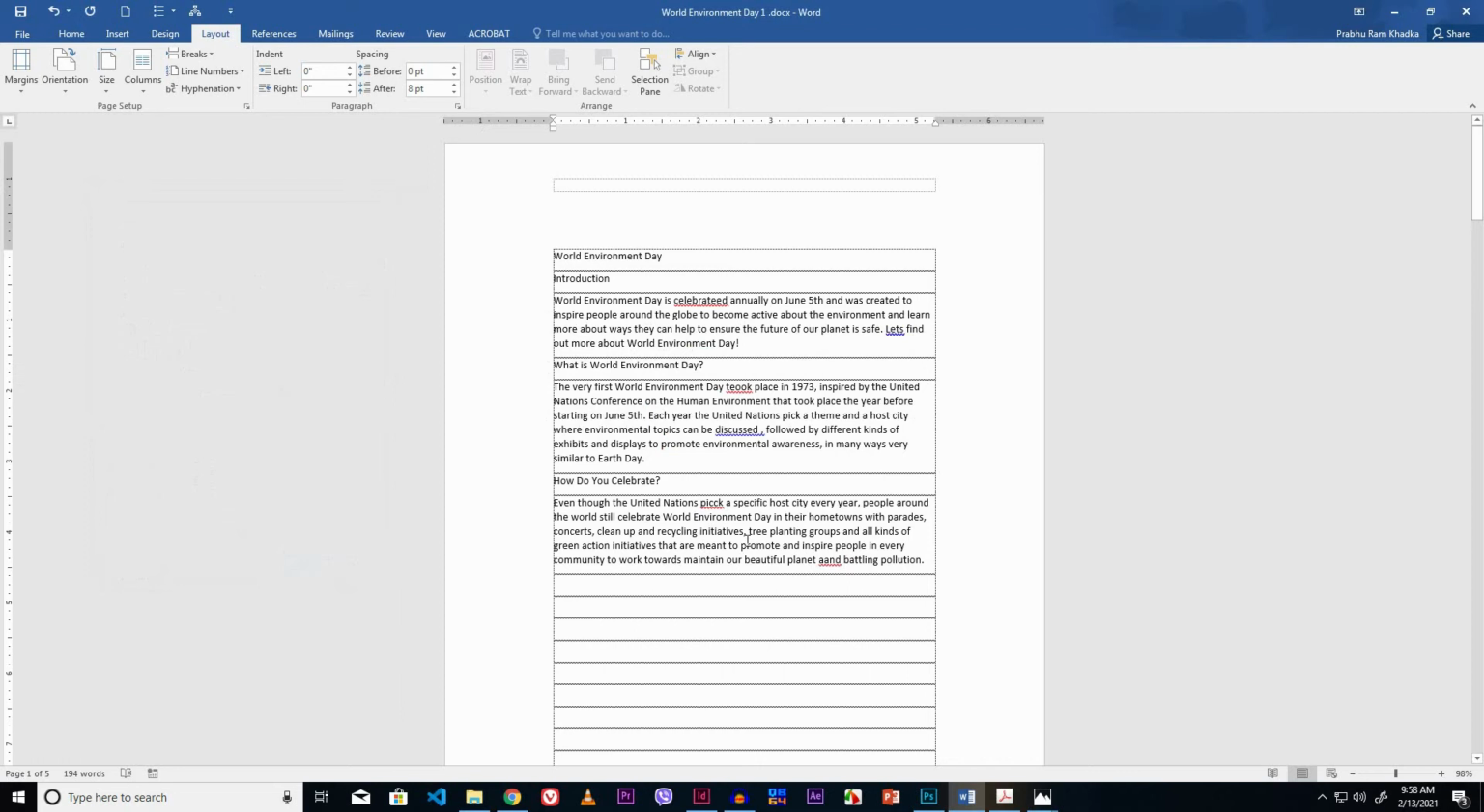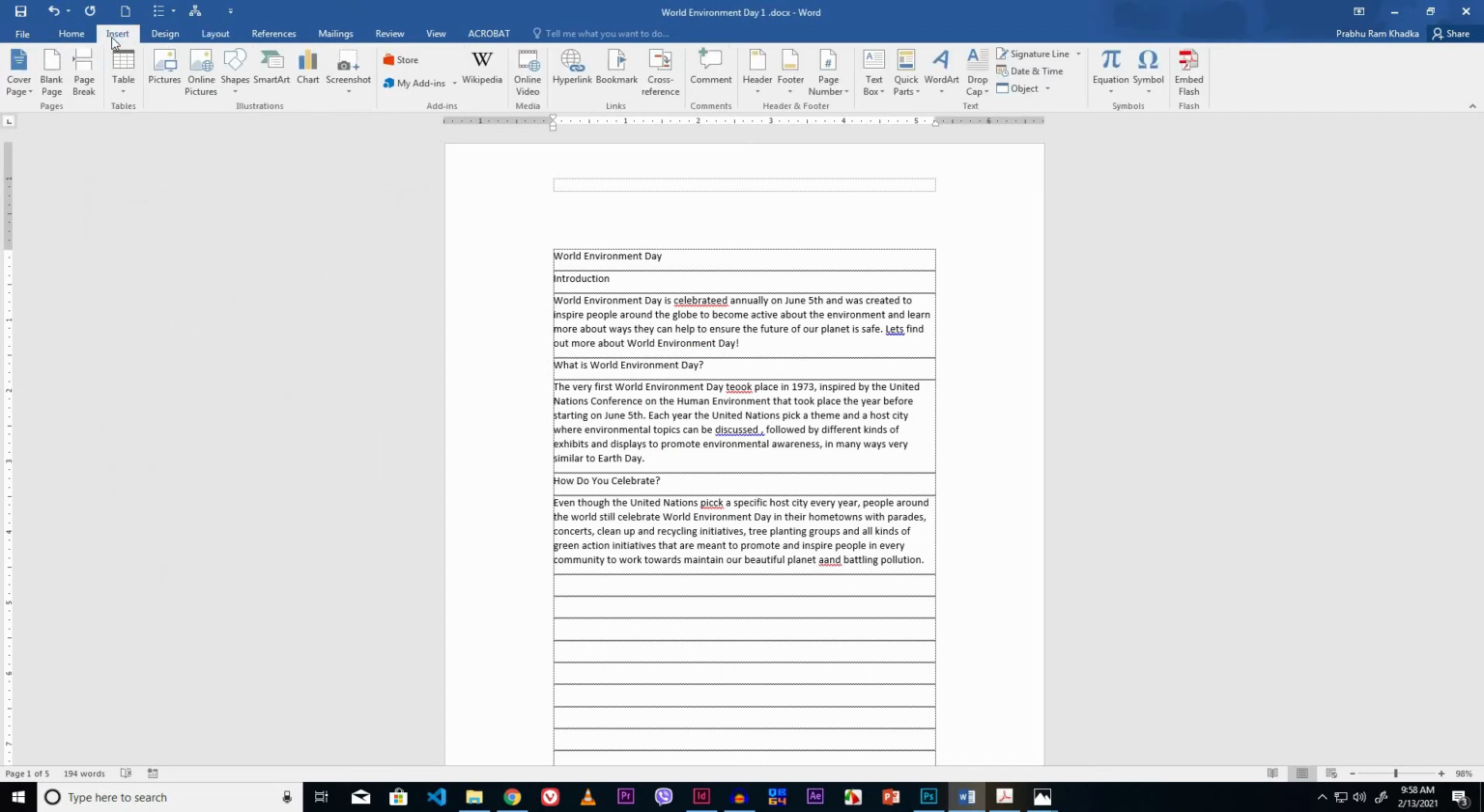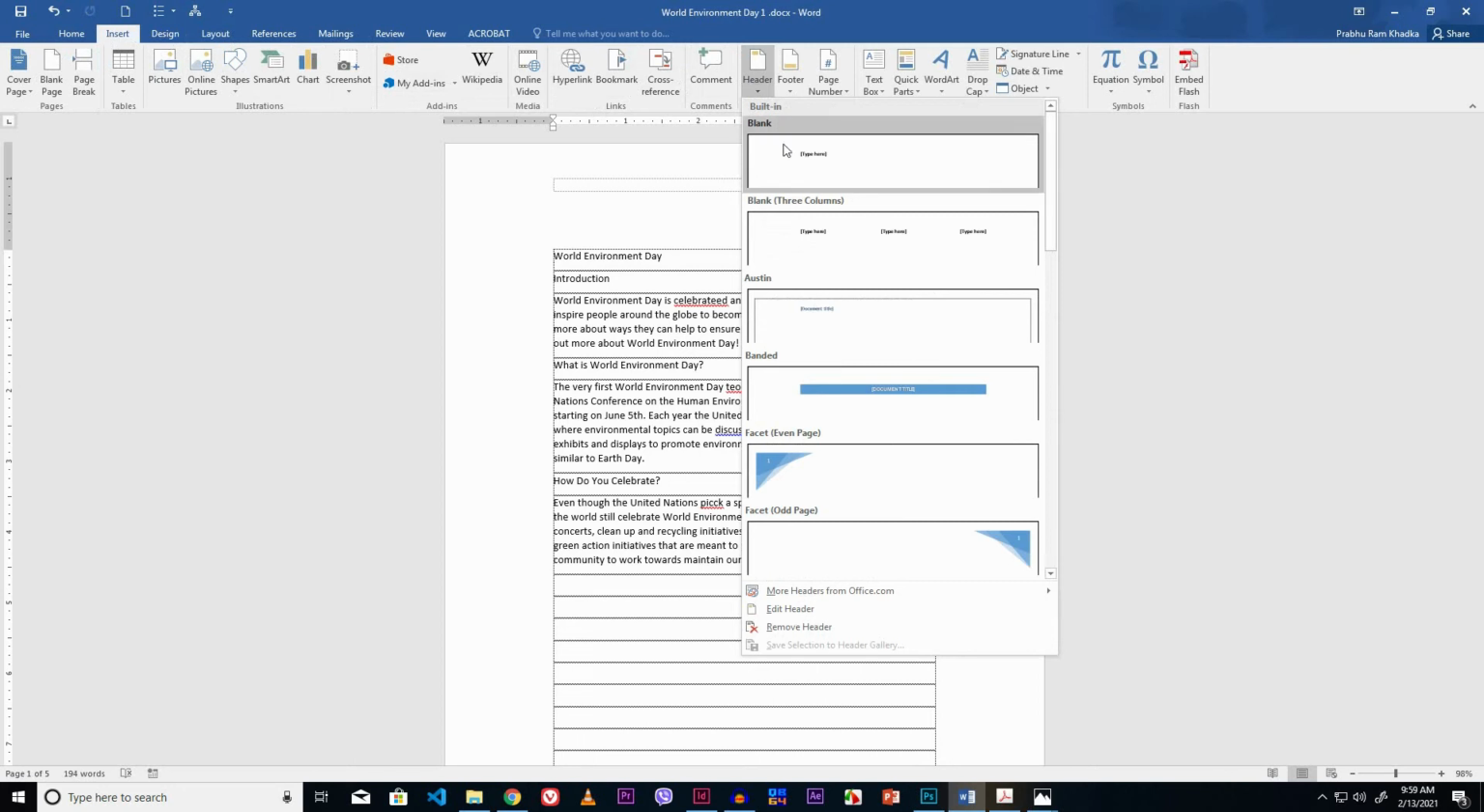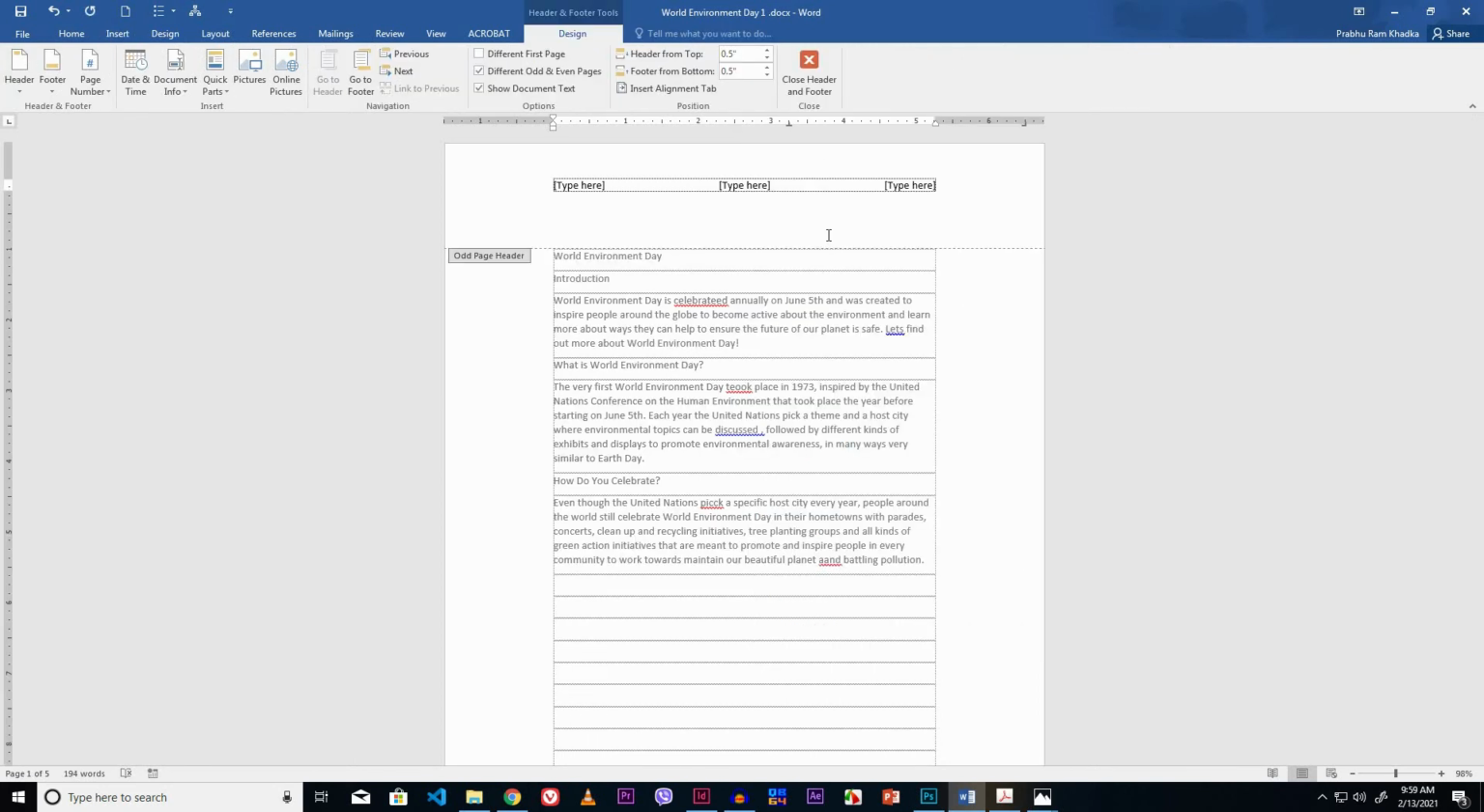In number B, it is asked to insert header and footer. To insert header and footer, go to the Insert tab. I like to insert header. Click the Header drop down button from Header and Footer group of Insert tab. Now select the pattern. I like to select it. It is asked to supply different header text in odd and even page. So make sure to click the different odd and even page. It is already selected. Now type the text over here. This is the odd page. For odd page, it is given to type the text Celebration of Environment Day.